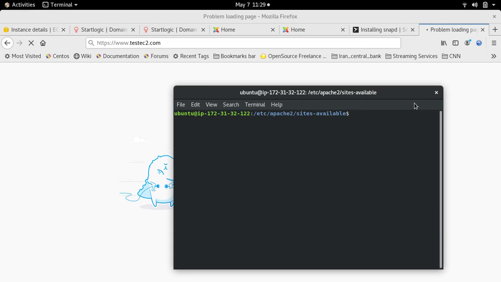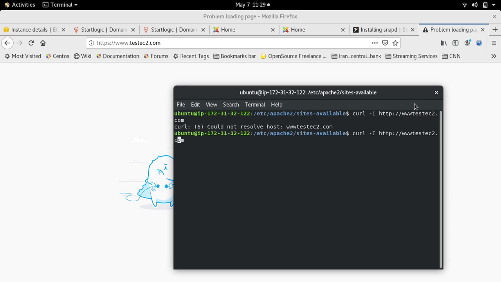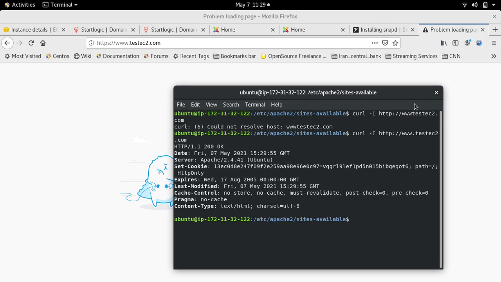And we can even confirm this with curl -I. We can do HTTP testec2.com. Oh, I forgot the dot. There we go. Right, okay. This is the header that's been returned, and you notice it says HTTP only.